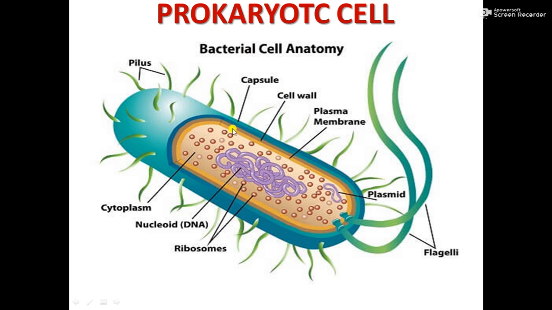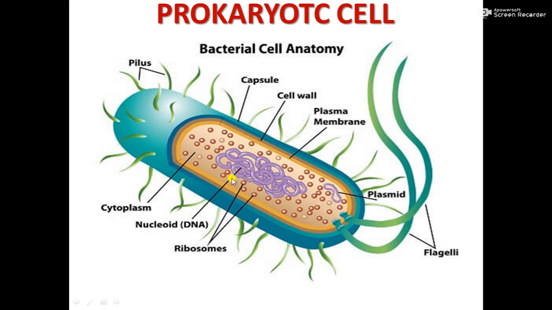The cell wall is there, and the outer covering is called the cell envelope. Then here is the cell membrane and cytoplasm. Cytoplasm has different structures, and this is the main thing you have to remember: the circular single chromosome in this region. This region is called the nucleoid. The DNA is in the nucleoid region.